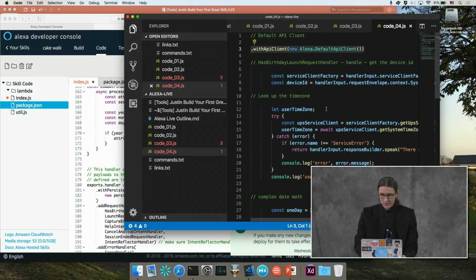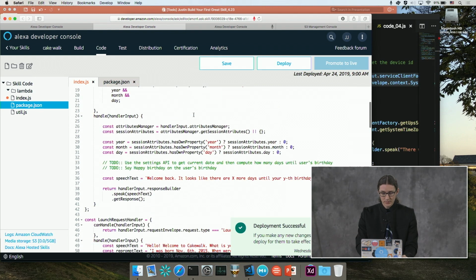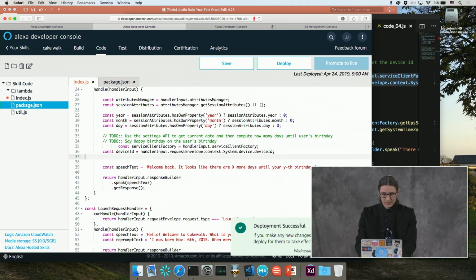Then in our has birthday launch request handler, we're going to access the device ID, and we're going to use the service client factory. So I'm going to go up to our has birthday launch request handler. Here I've got these 2 to-dos. I'm going to go ahead underneath this and paste in the code that I just copied. So we have now our service client factory, and we have our device ID. We're accessing the service client factory by doing handler input dot service client factory.